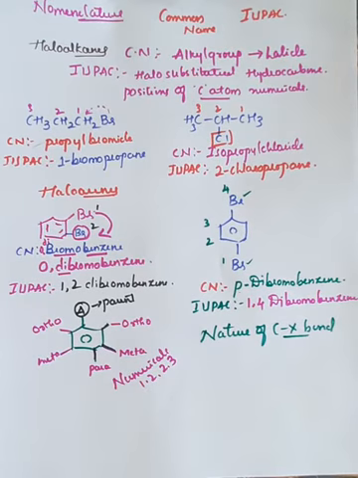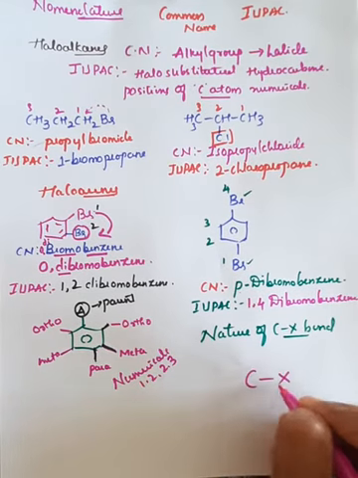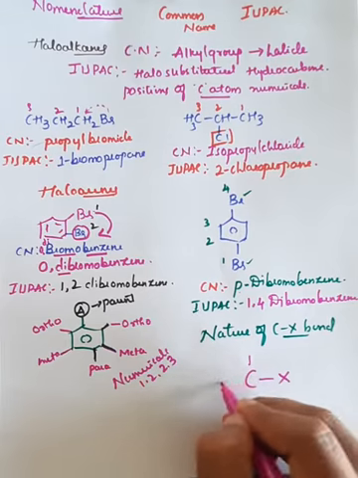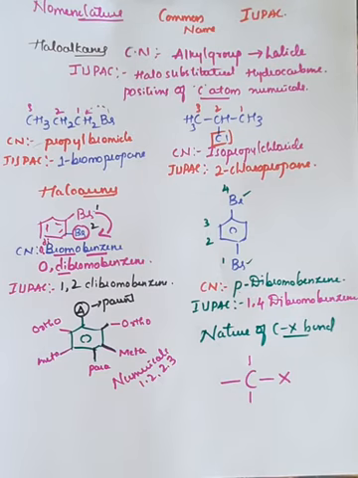CX bond means the carbon and halogen bond. So in case of haloalkanes, what happens? Carbon is bonded with the halogen and further it is bonded with 3 other groups, it may be an alkyl group. The halogen is more electronegative, which means it has the ability to extract electrons from carbon.